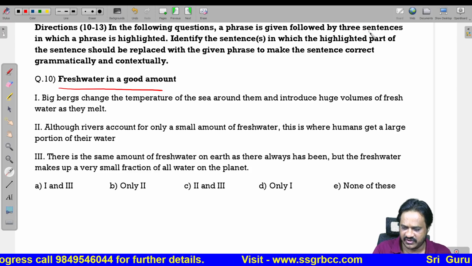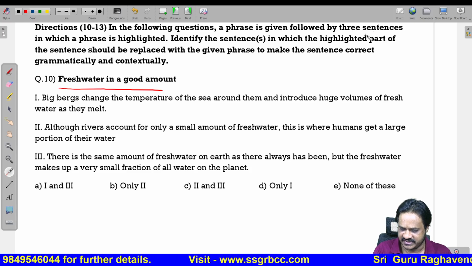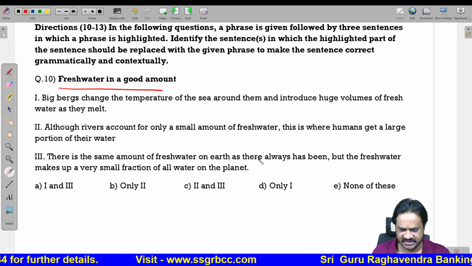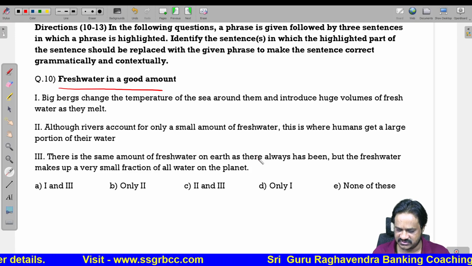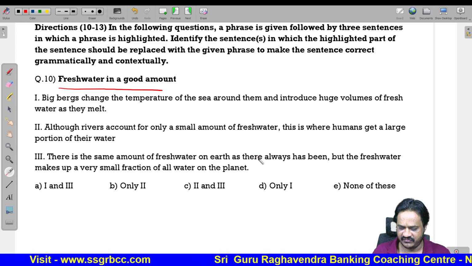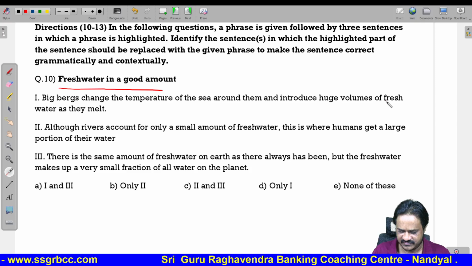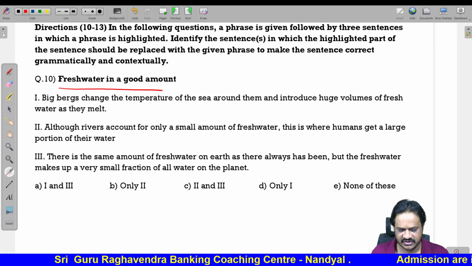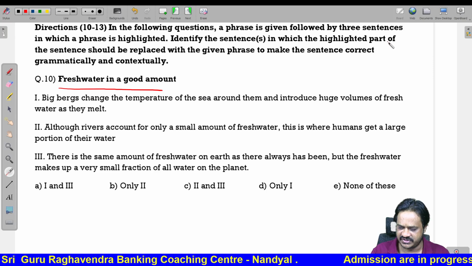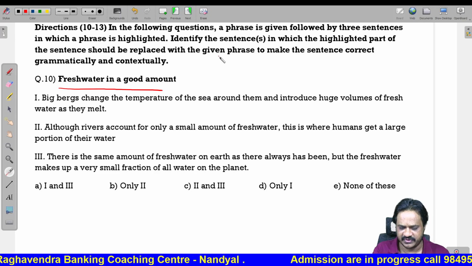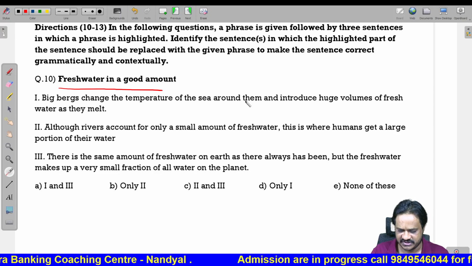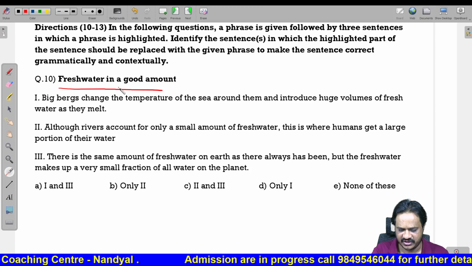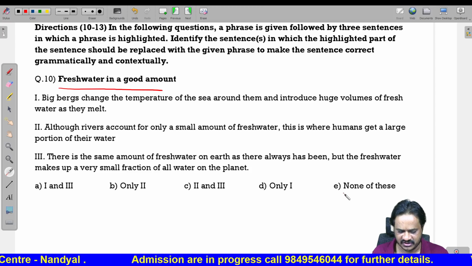Here you are given a phrase followed by 3 sentences. Here we should use this phrase. If the phrase is wrong here, instead of that one we should use this one. So, in which sentence should the highlighted part be replaced with the given phrase? If the sentence is correct as it is and there is no need of replacement, we can choose none of these.